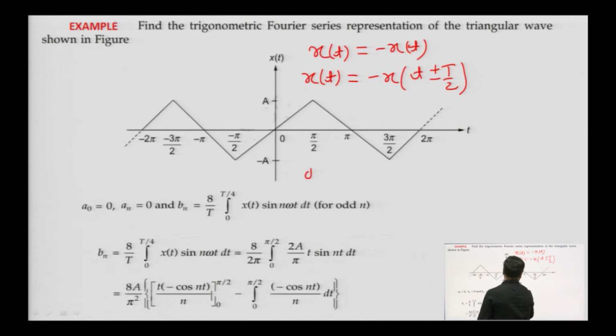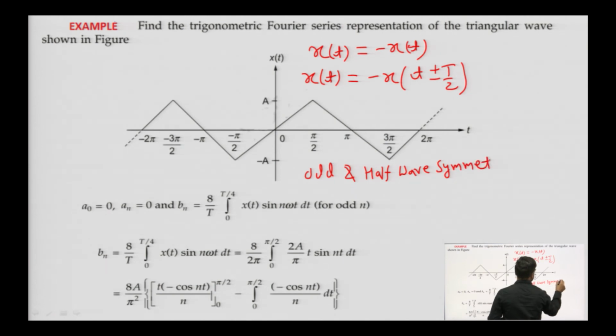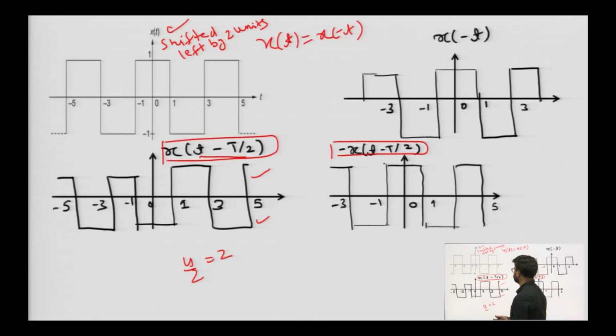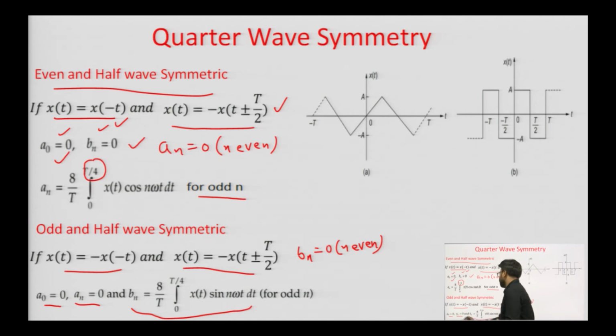So, this is a case of odd and half wave symmetric condition. Because it is odd and half wave symmetric, A naught is going to be 0, and An will also be 0, as we have seen here. For odd and half wave symmetry, A naught is 0, An is 0, and Bn will be there for odd value of n only.